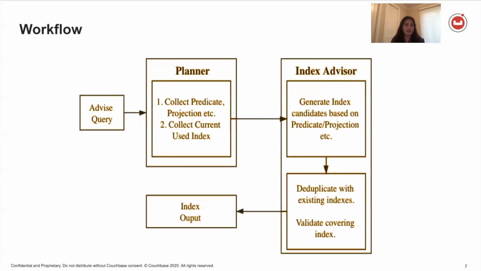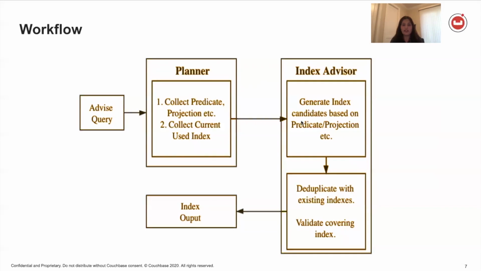So the workflow for index advisor, like I mentioned: this particular component is running in our query service. During the planner phase, it will take a look at the predicates, and then it will look at the projection. It will also look at the current index which the query service would use right now.